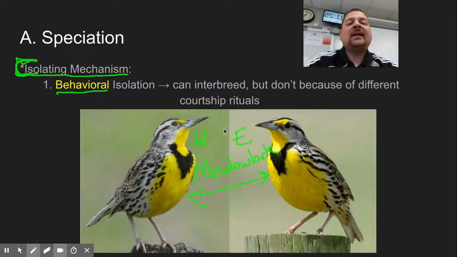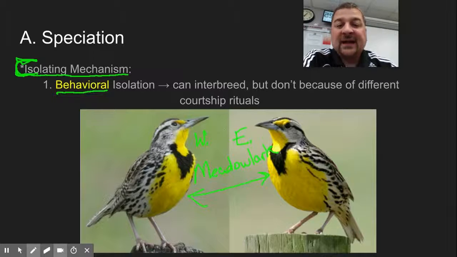So when a male is singing, trying to find a mate, the females of the other one aren't attracted to that. They aren't interested in that because they don't recognize that song. Okay, so sometimes courtship rituals, whether that's a certain dance or a song or a certain style of feathers or something like that, they don't recognize each other, so they won't interbreed anymore because of different behaviors.